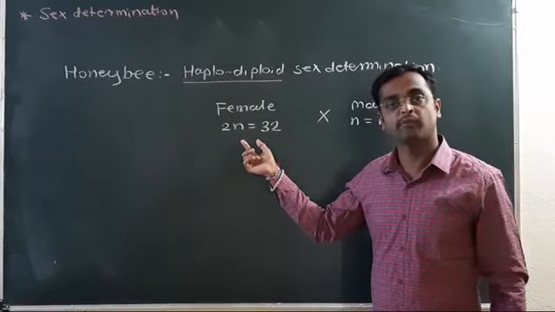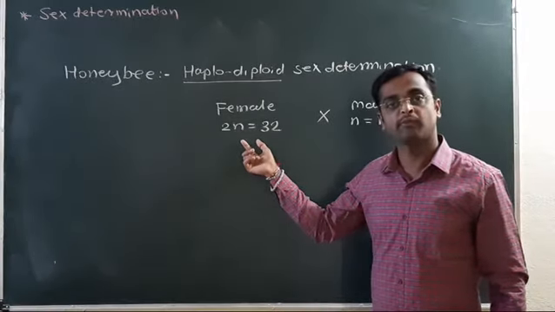At the time of sexual reproduction, or gametogenesis, the female undergoes meiosis to produce gametes with n equal to 16.